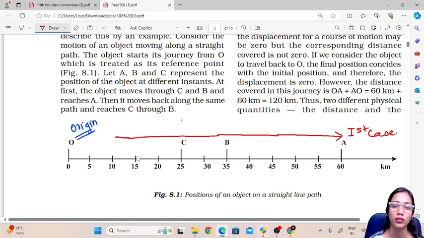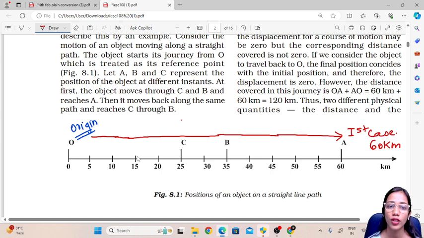How much distance has the object covered here? The object has covered 0 to 60 kilometers, so the object has covered 60 kilometers in the first case.